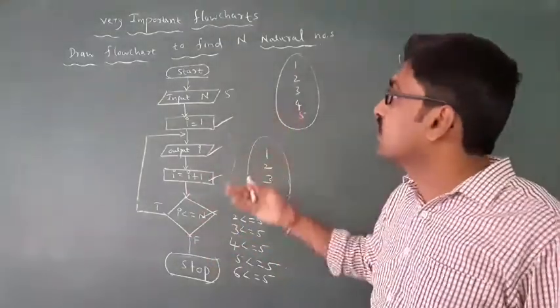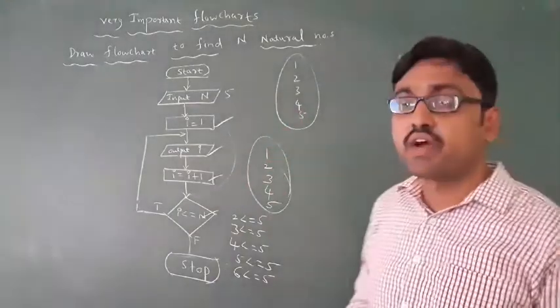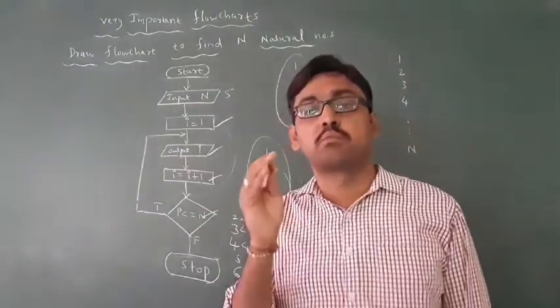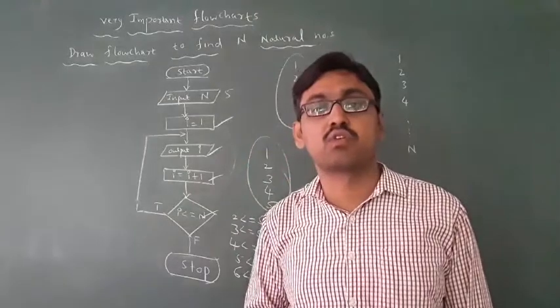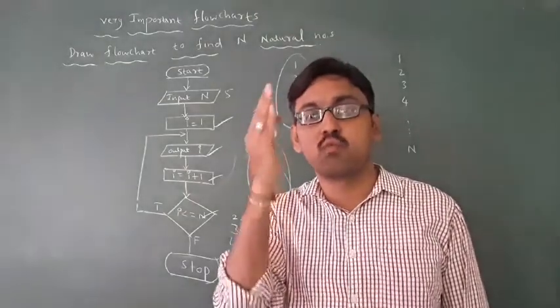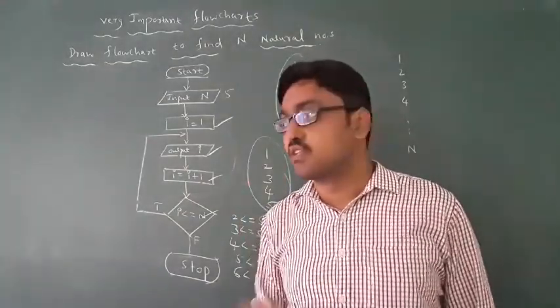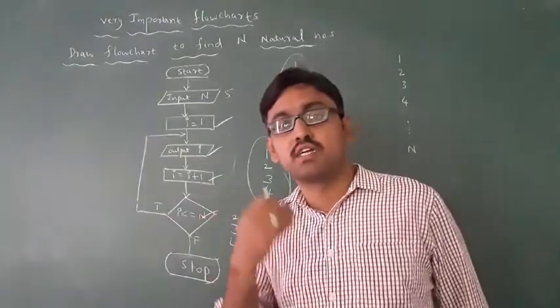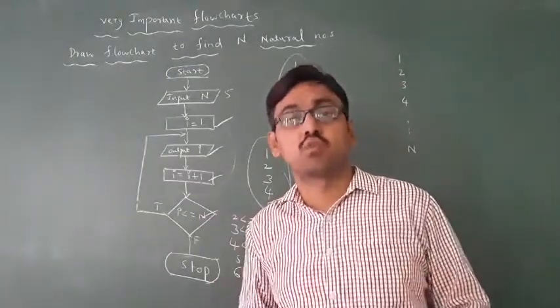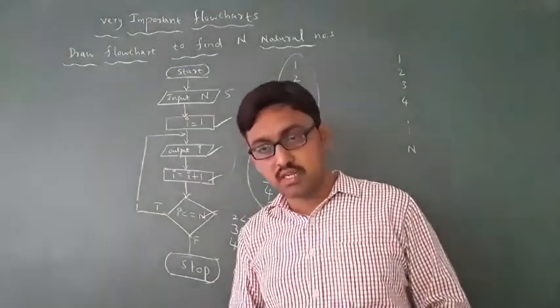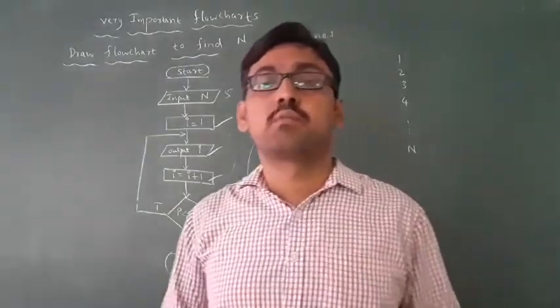This is how to draw the flowchart to find the n natural numbers. N natural numbers always start from 1. Got it? You have to practice this. I am sending notes also. You have to write the notes, and practice this.